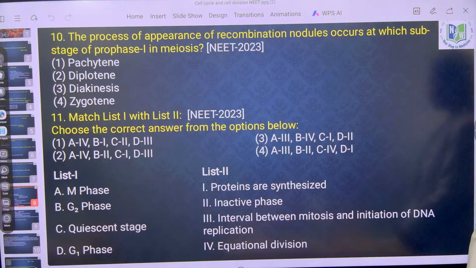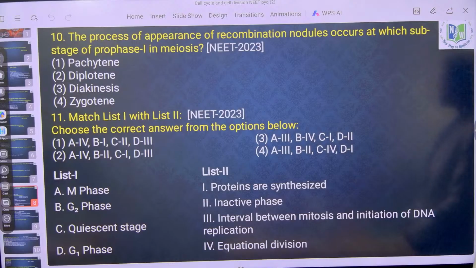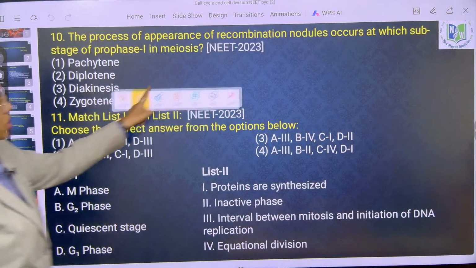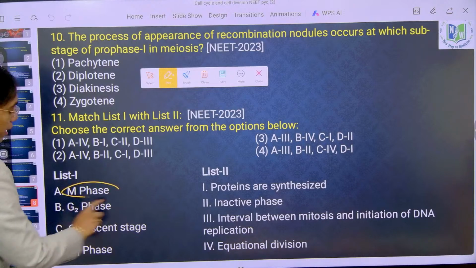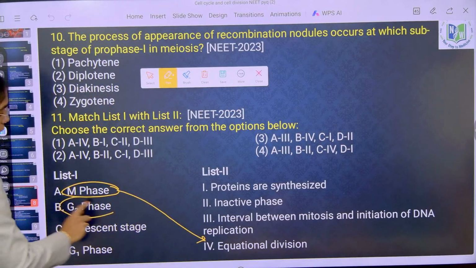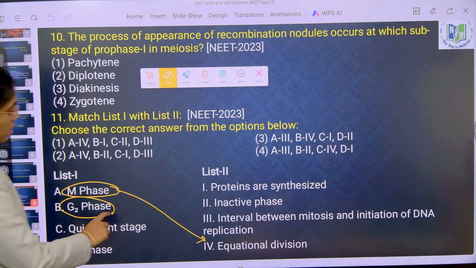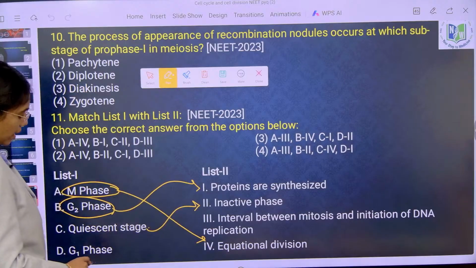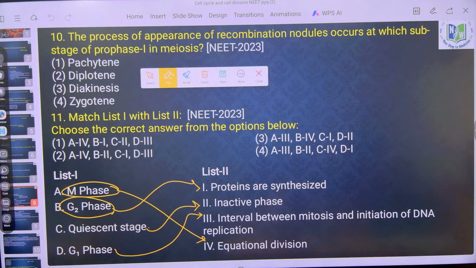Options are given above actually. Just see and answer. First option, M phase, equational division. If they had specified mitosis or meiosis, we could differentiate, but here we can choose equational division. Then G2 phase, proteins are synthesized. Next, quiescent phase, inactive stage. Next, G1 phase, interval between mitosis and initiation of DNA replication. Next.